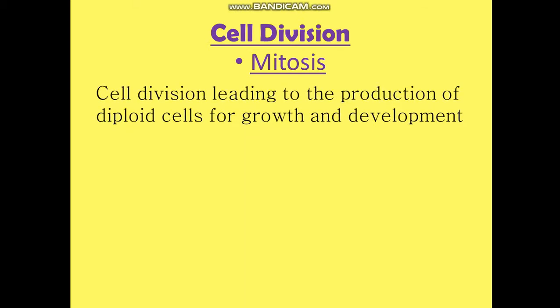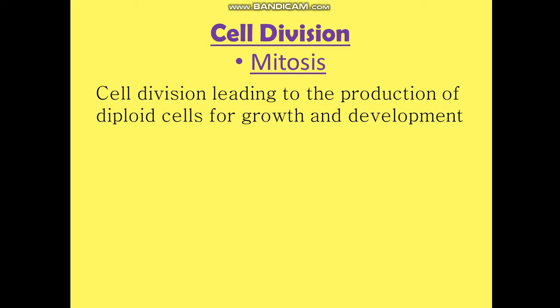In humans, there will be 46 chromosomes in the parent cell and the same number, 46 chromosomes, in the daughter cells.